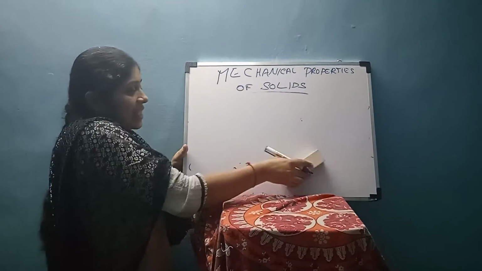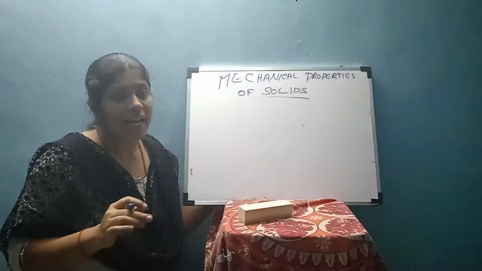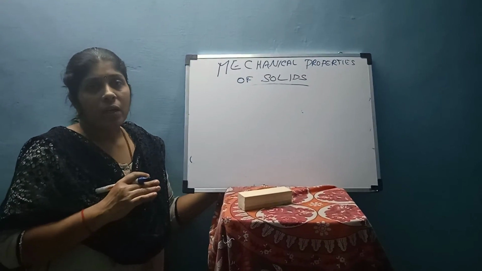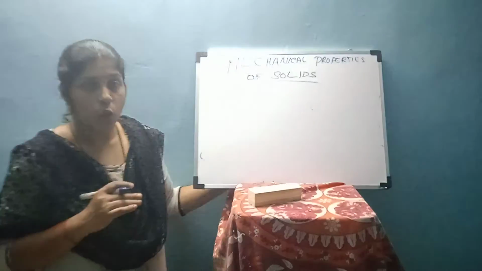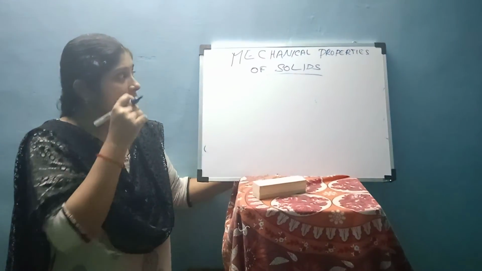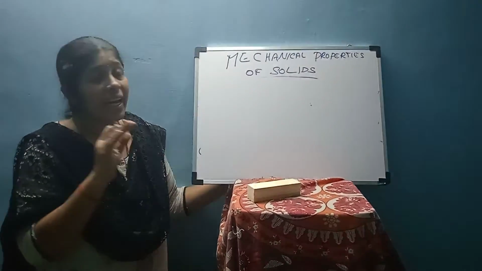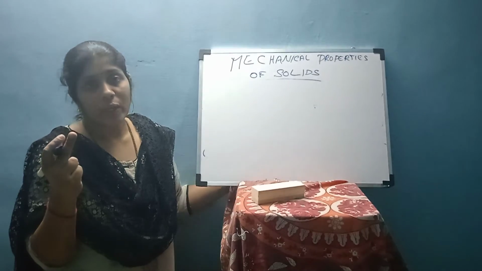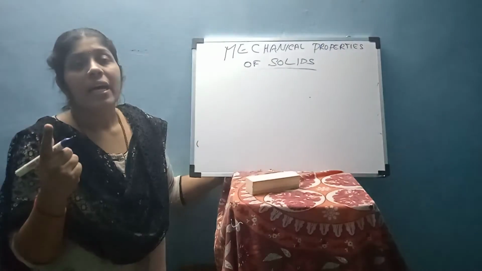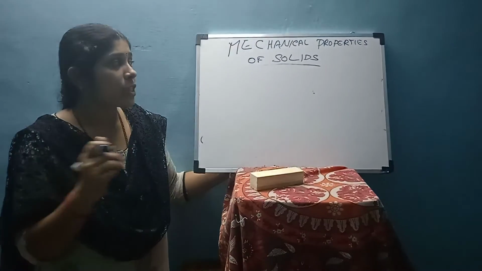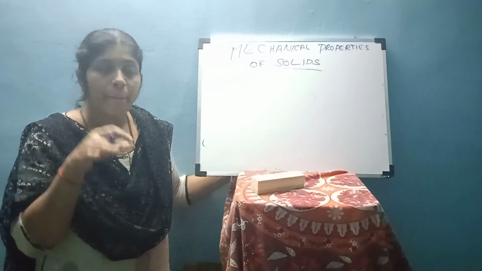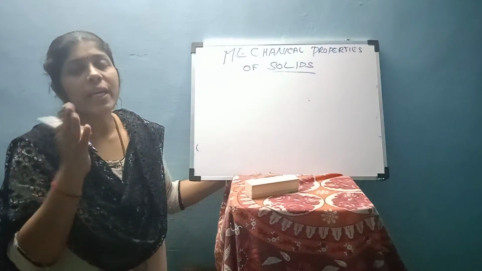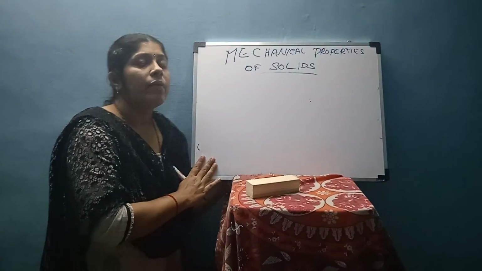I think you are clear about stress, strain and the two properties, elasticity and plasticity. If anyone has any doubt regarding this, you can ask me. We will discuss Hooke's law in the next class. So today we discussed four topics: elasticity, plasticity, stress, and strain. These are all related to force. When we apply some force, what happens to the solids? I think everyone is clear about this.